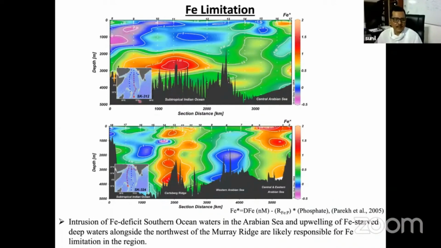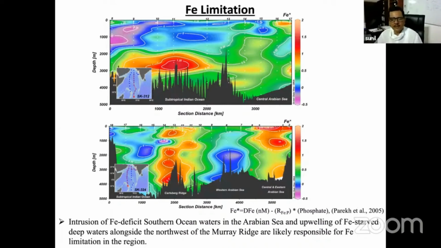And similarly, in this plot, if you see our fall inter monsoon, in this area, particularly the subtropical and western Indian Ocean and western Arabian Sea, again this F star is very low, and this is showing the limitation of iron in this particular area. Again, it is because of this Antarctic intermediate water, which is bringing a very low concentration of iron, and it is again getting upwelled in this area and contributing to the iron limitation.